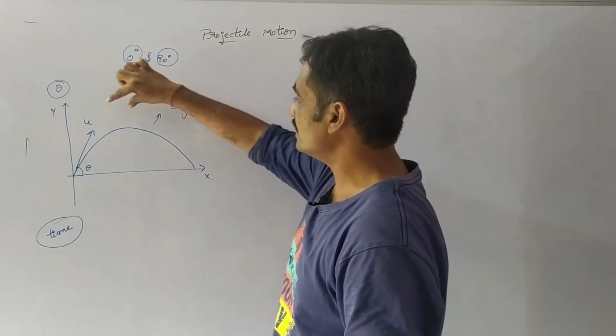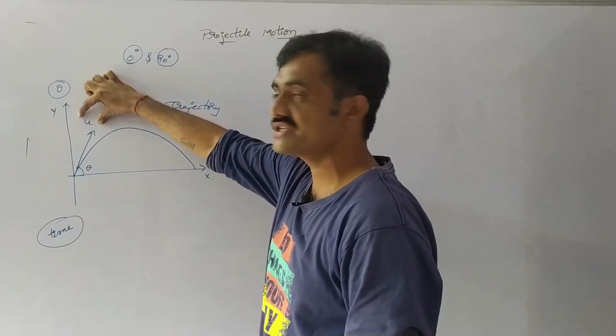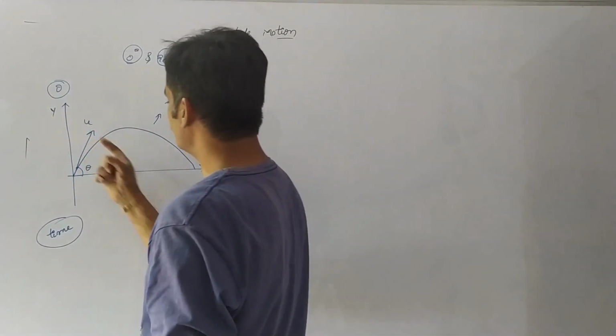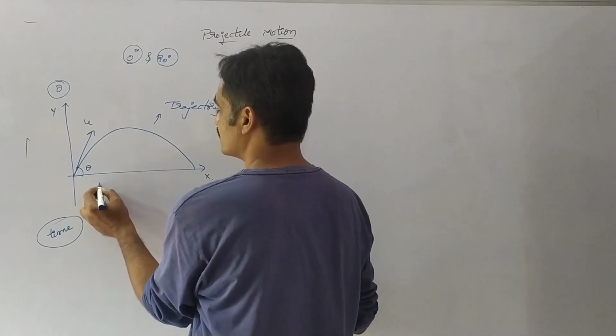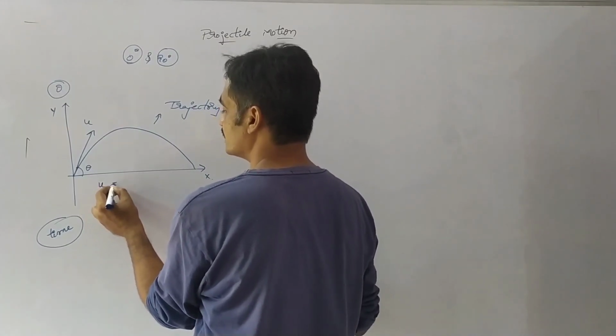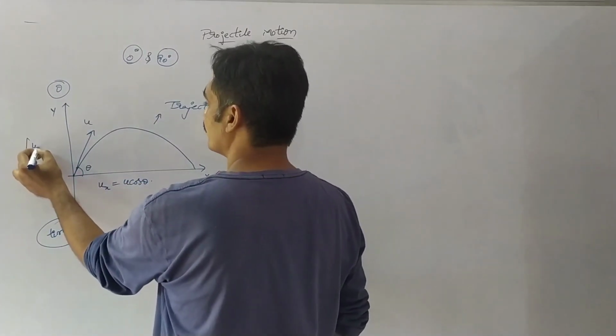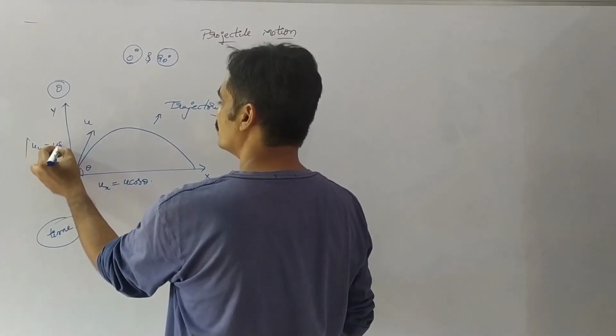Now the body is projected with an initial velocity u. We know this velocity resolves into components: u suffix x equals u cos theta, and u suffix y equals u sin theta.